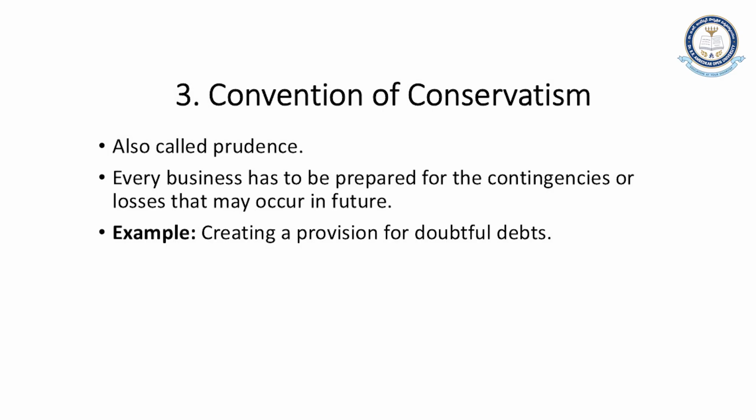It means they have already created a provision for any kind of loss which might happen. So what does the convention of conservatism tell us? It tells us that we should be ready for any future losses. We should anticipate them and be ready for them by creating provisions or reserves for the same.